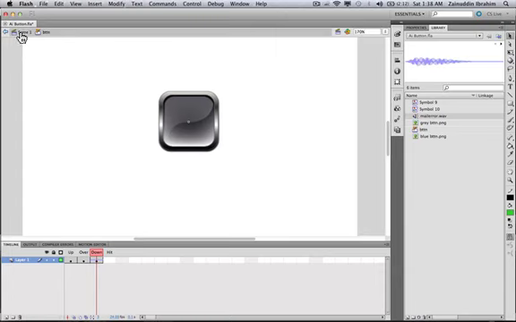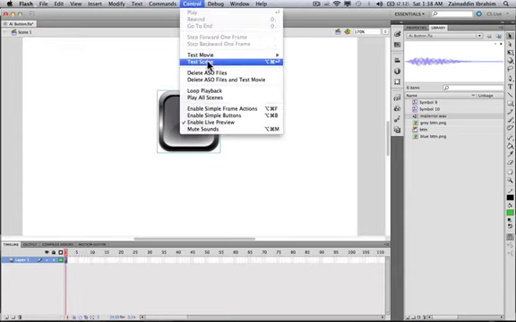So go to Scene menu, Control, the Scene.